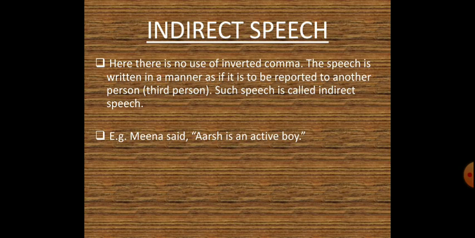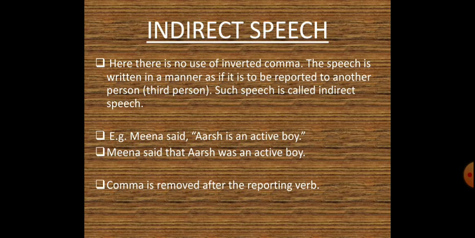For example, Meena said, comma, double inverted commas open, Arsh is an active boy. So over here the indirect narration would be, Meena said that Arsh was an active boy.